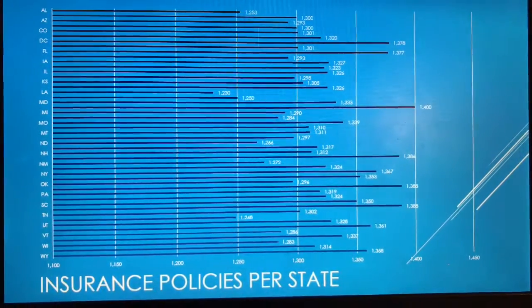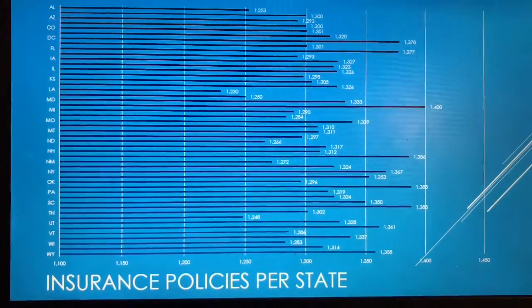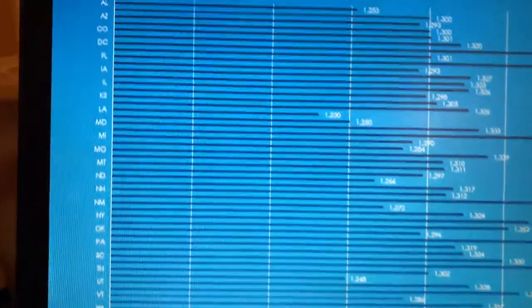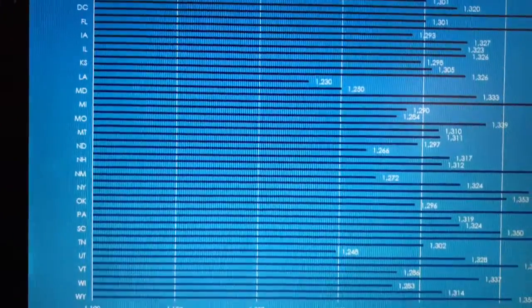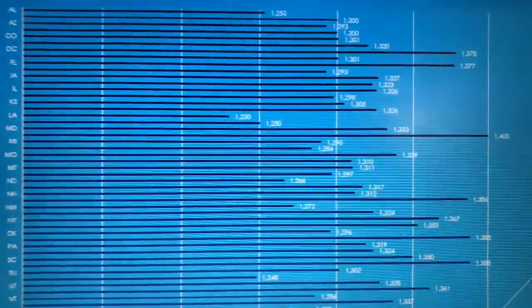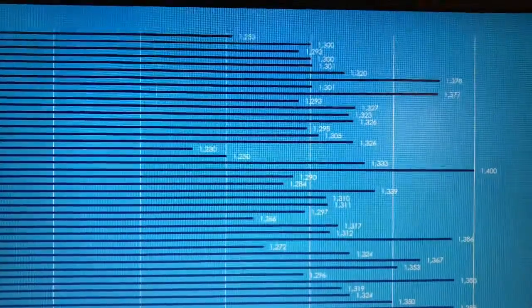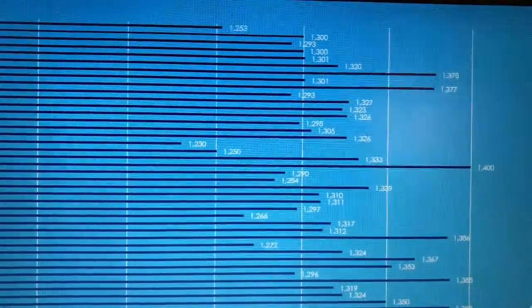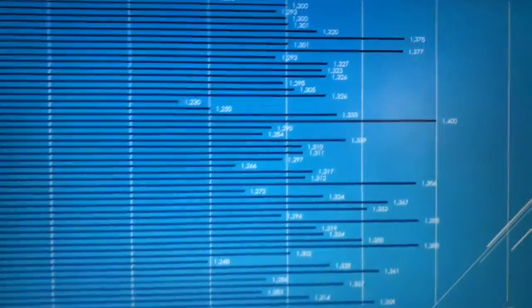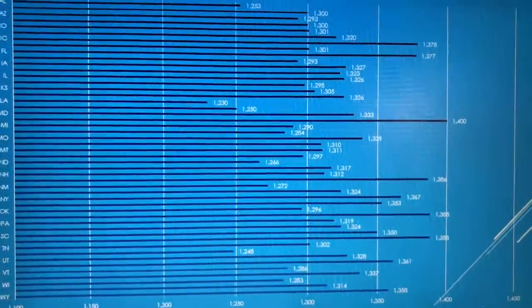This chart shows the amount of insurance policies per state. You can see the states are in alphabetical order from top to bottom, and then at the end of the bar on the chart, it shows the amount of policies that were written for each state as you go from top to bottom.